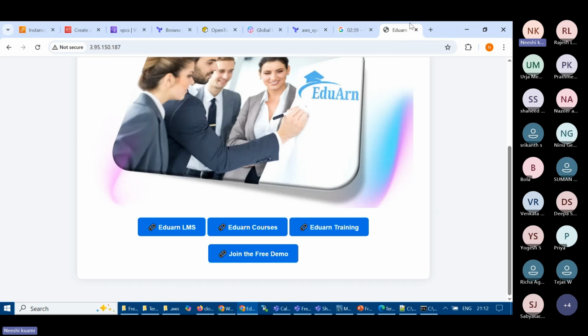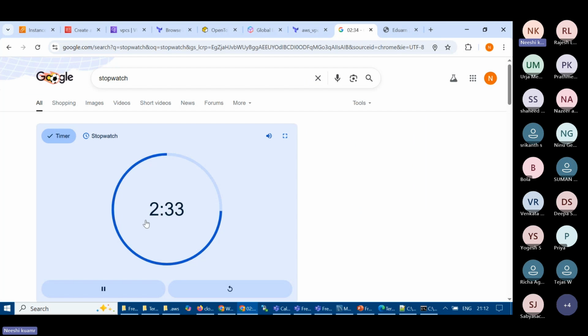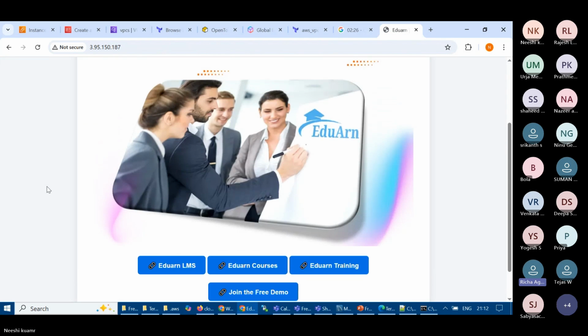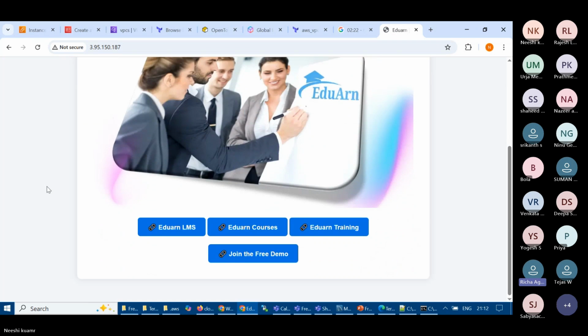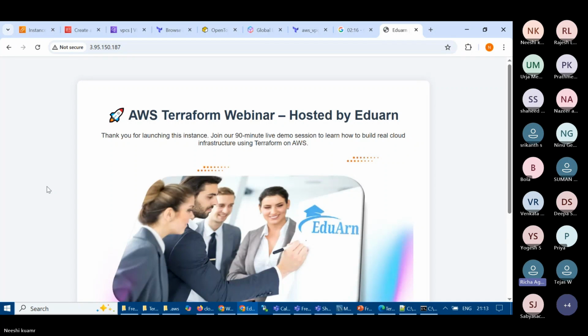And that is done in less than 10 minutes. Still 5 minutes is there, 2.5 minutes is there, right? And we are able to see the website up and running. It's amazing. Once it is automated, it saves time for everybody, not only for developers and DevOps, because we have to create this infrastructure multiple times.